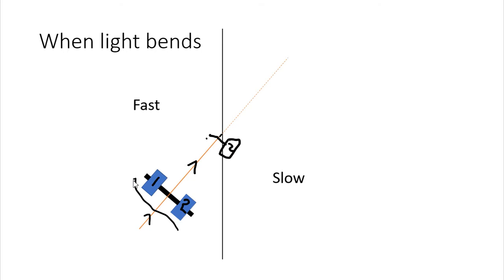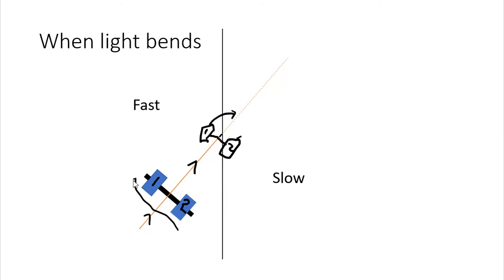And wheel 1 is still on the road. Those wheels don't look as good, but that's okay. So what's going to happen? Wheel 2 is going to hit the mud, and it's still going to move, but it's going to move very slow. It's going to move like this far. But wheel 1 is still on the road, still has traction. It's going to be able to move quite a big distance, so it's going to move something like this, which is going to cause this whole thing to pivot.